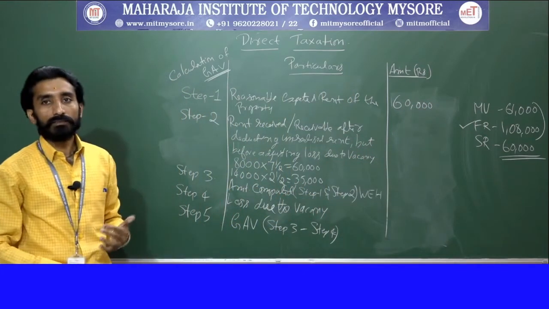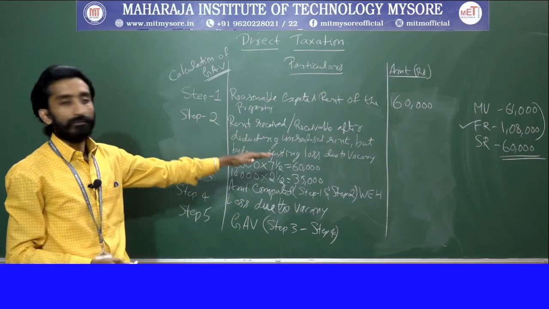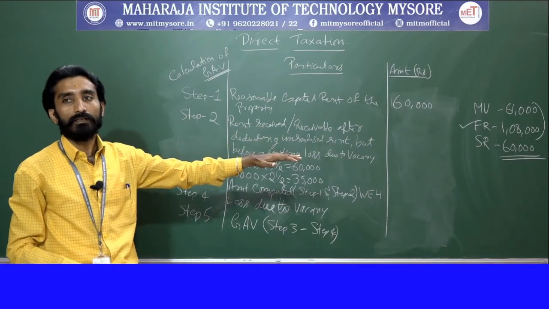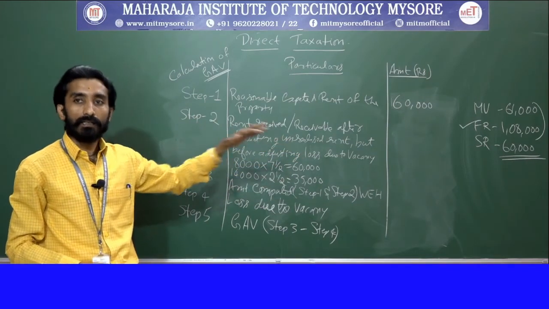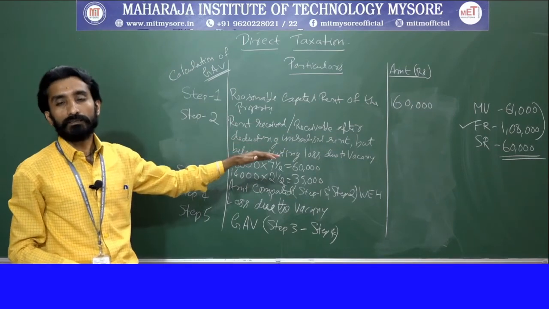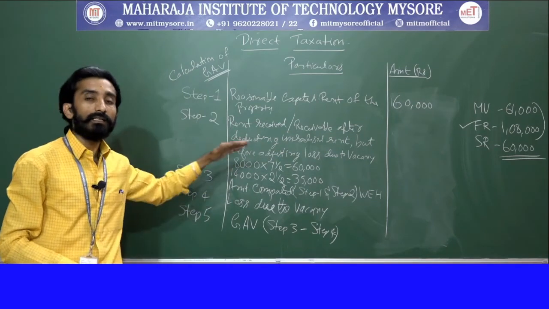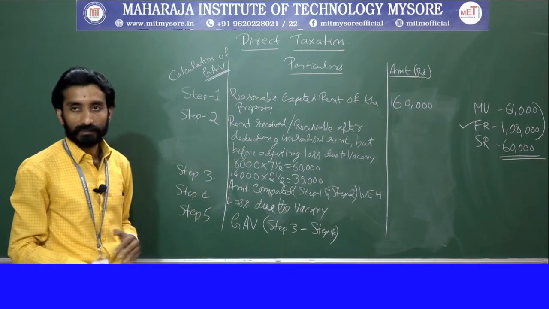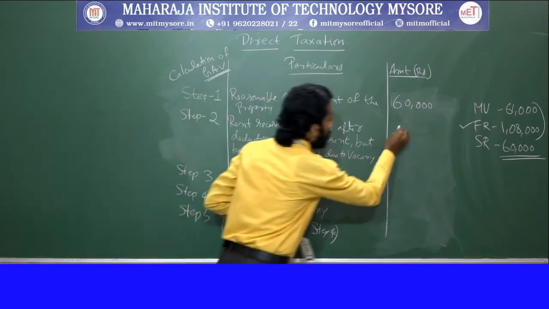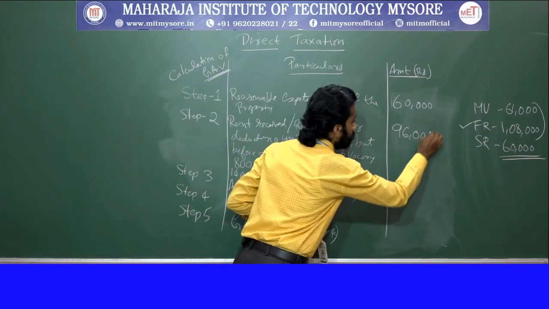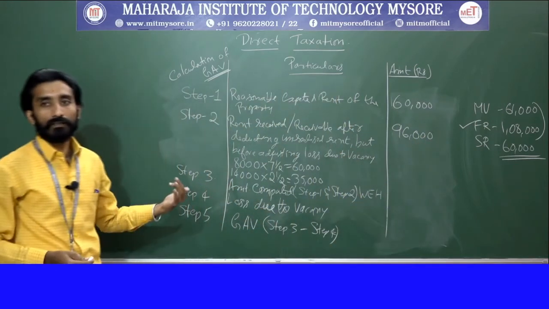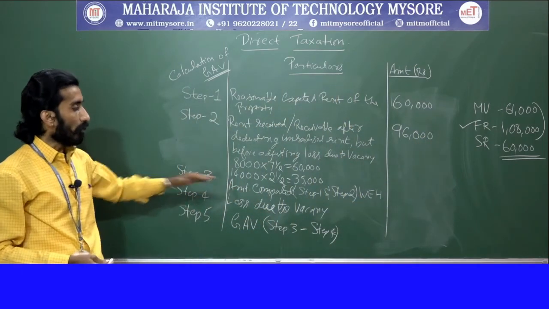Clear? Afterwards they said the rent received or receivable, after deducting unrealized rent but before adjusting the loss due to vacancy. Directly in the problem only they have said 96,000. So that we will be taking here, 96,000. So next step is your step 3. What will you be seeing in step 3?